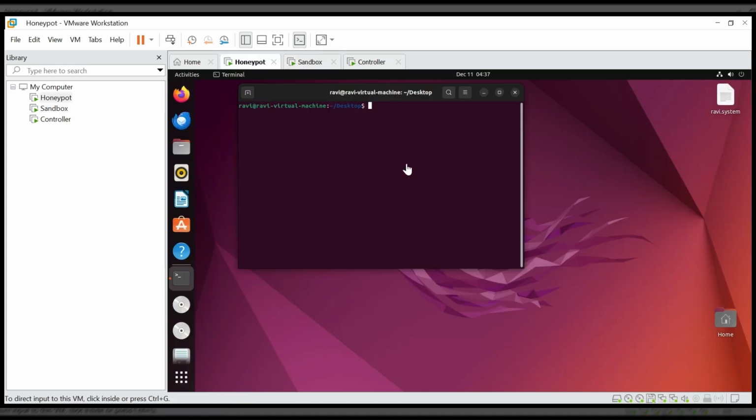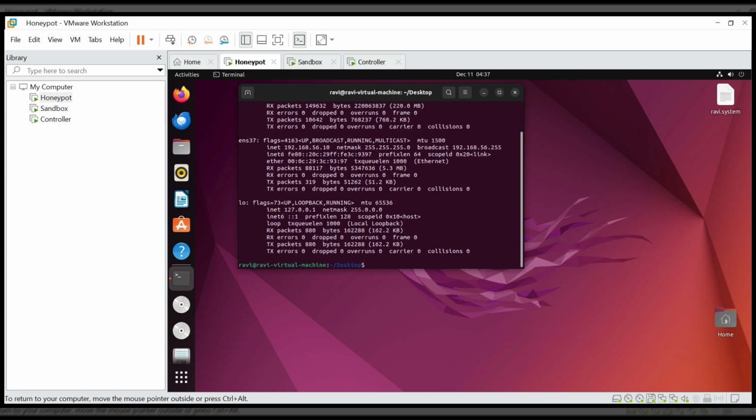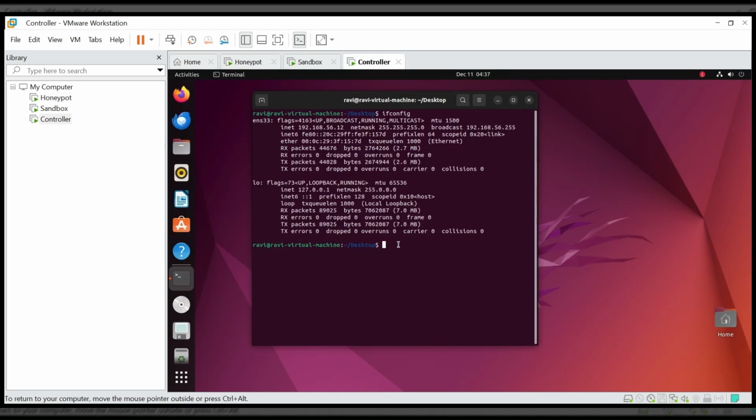Now I will check my honeypot IP. You can check that my honeypot IP is 192.168.56.10. So now I will check whether all the machines are talking to each other.